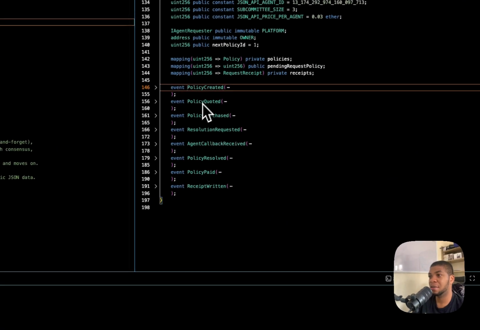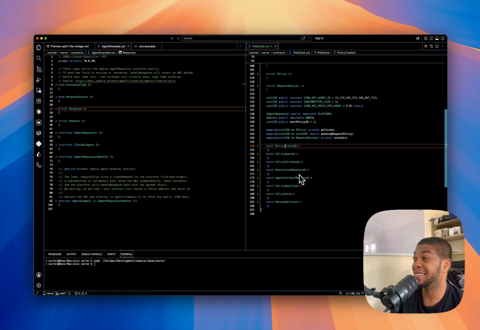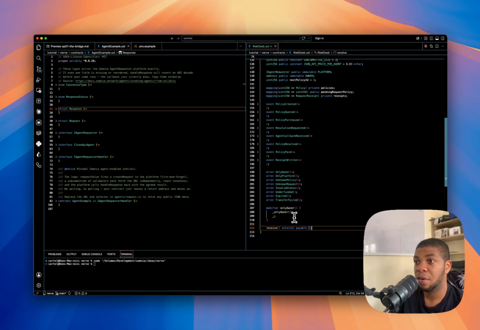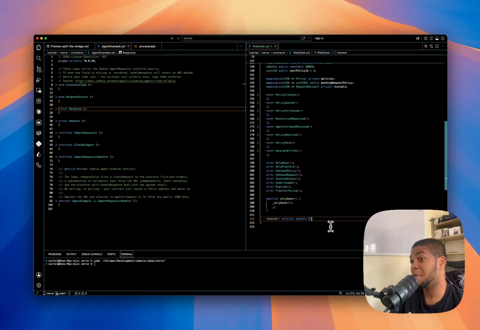Events: there's policy created, quoted, policy purchased. You can see that it matches exactly with the different statuses of the policy, right? So they are self-narrating. Every change emits one. Your errors are just the named list of ways it can say no, right? And I'll just leave a receive function here. It's just a way to let the desk actually hold the STT, which it has to, because it's the one on the hook for the payout. So the shape exists, nothing does anything yet, but every piece the functions need is now declared.